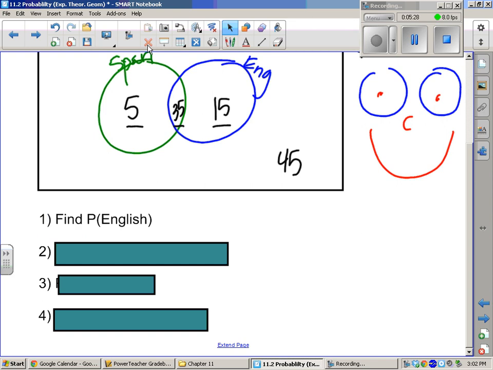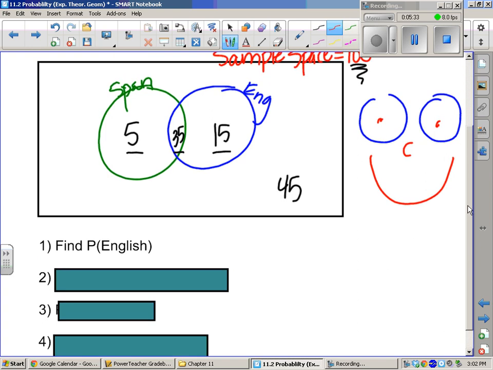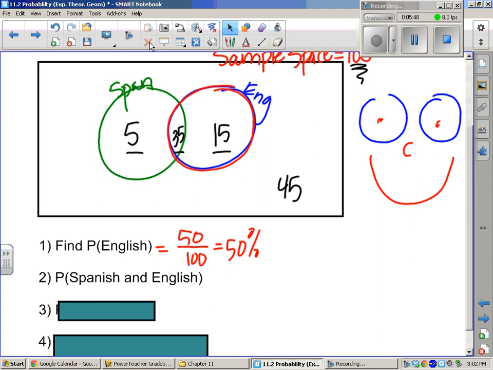Okay, what's the probability that a kid is taking English? Is it 15? Well, are only 15 kids taking English? No, it's everybody in this bubble. So there's 50 kids taking English out of those 100. So 50%. Okay. Next, how many are taking Spanish and English? That's just our little overlap. Right, because they have to be taking both. So 35 out of 100. I'm glad you picked 100 to make our percents easy. I did it on purpose. Ah, you're so smart.